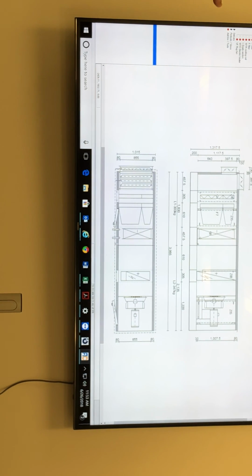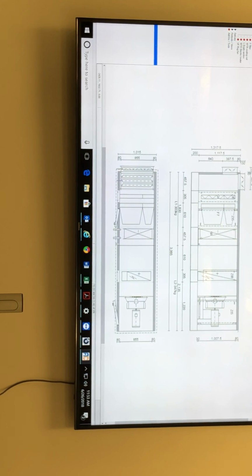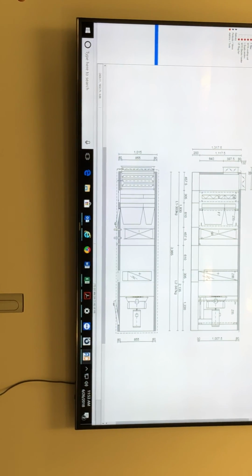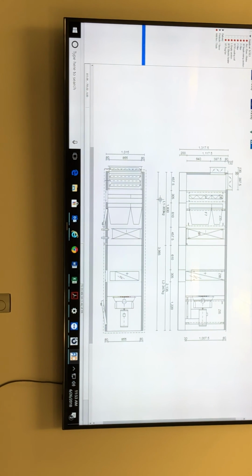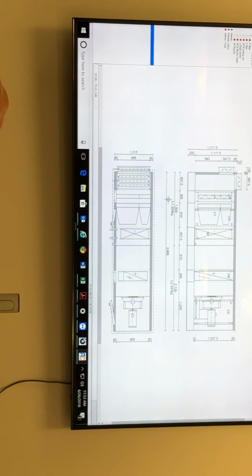Normal errors, you can close them. Big errors, no way. Anyway, you can send me the PDF. I can take a look at it. No problem. Or we'll try to summarize it. We'll discuss how.